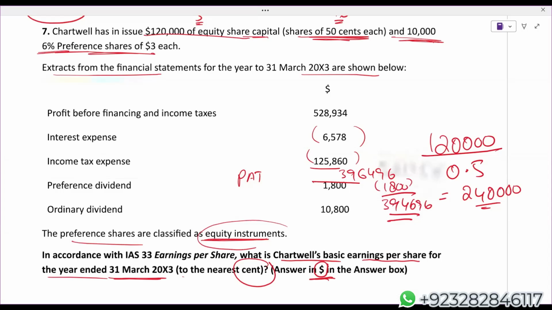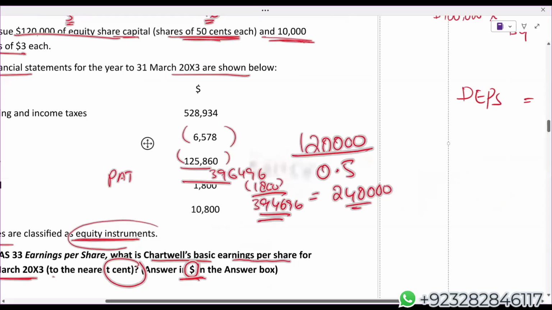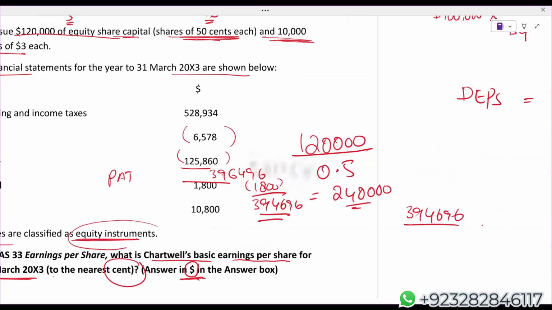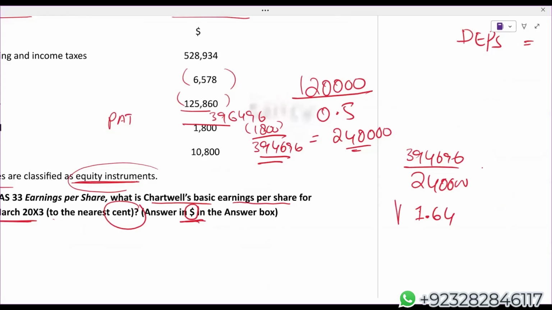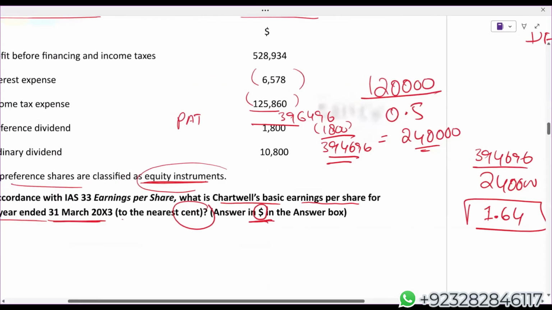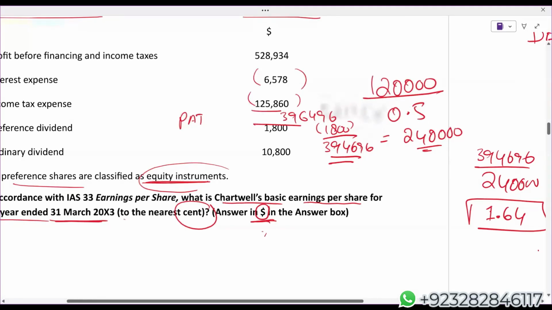And other than 2,40,000 shares, there is no other information. So entire 2,40,000 will take as weighted average ordinary shares. So here comes your basic EPS, I would say. 3,94,696 divided by 240. Students, I'm getting 1.6444, so just 1.64. So $1.64 is the answer.